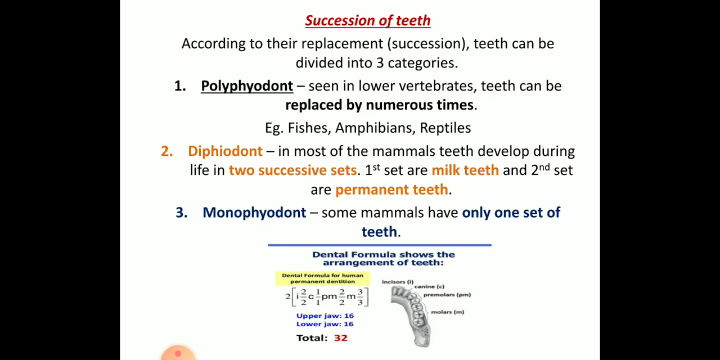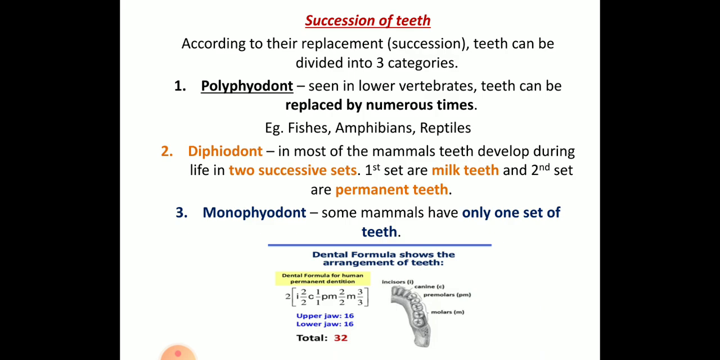You need to know about the dental formula. We all know that in humans the total number of teeth is 32. The dental formula denotes how many teeth are present of each type: incisors, canines, premolars and molars. There are 2 incisors in the upper jaw and 2 incisors in the lower jaw, so it makes 4. Or you can say you have 4 incisors in total.